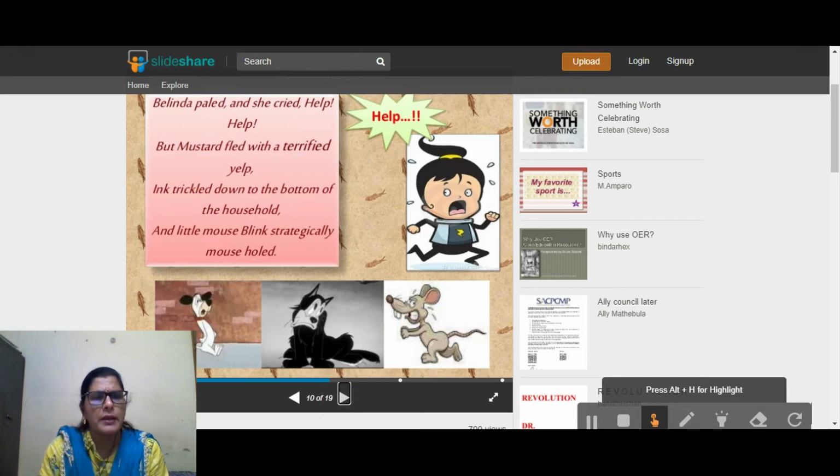Belinda paled and she cried, "Help, help!" And Mustard fled with a terrified yelp. Yelp means shouting. Ink trickled down to the bottom of the household, and Blink the little mouse blinked, strategically mousehold. See how beautiful, strategically, mousehold. It's just hidden in the mousehole.